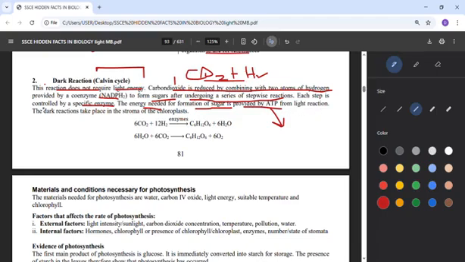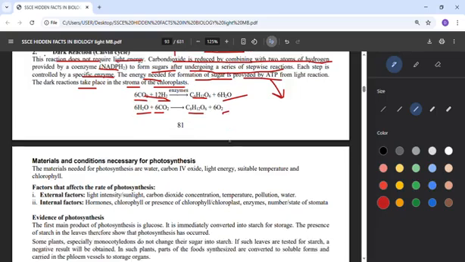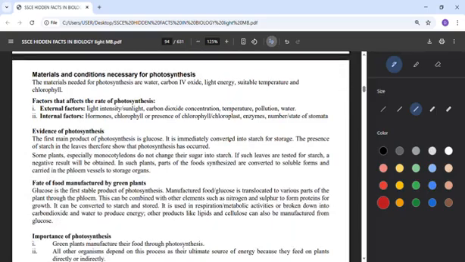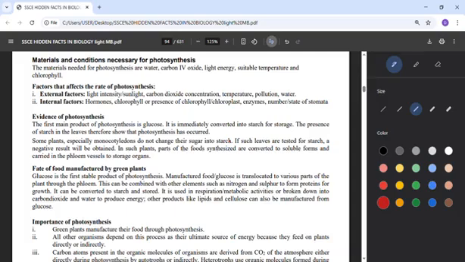So from the light reaction, the dark reaction takes place in the stroma of the chloroplast. So this is the carbon dioxide that is needed at night, with the hydrogen that was gotten in the day. We come together with it, reducing it to the glucose we need and water. That water can also come back to combine with another carbon dioxide to get more glucose, and oxygen will be released.